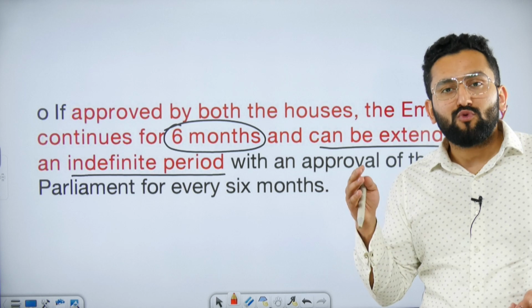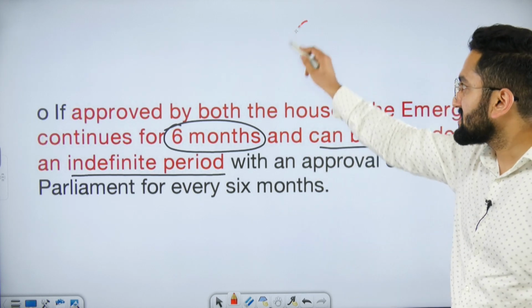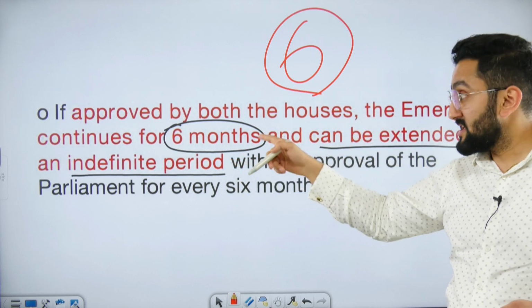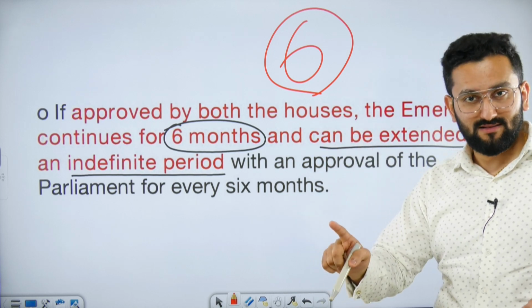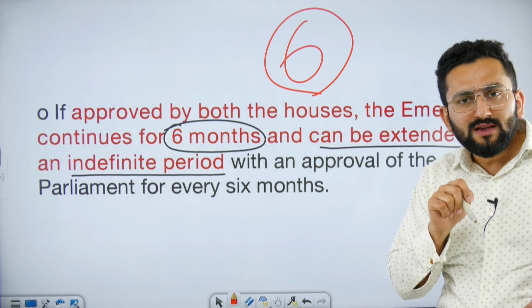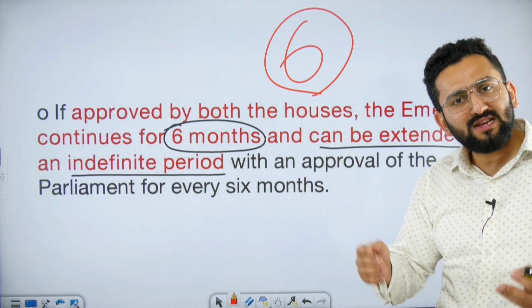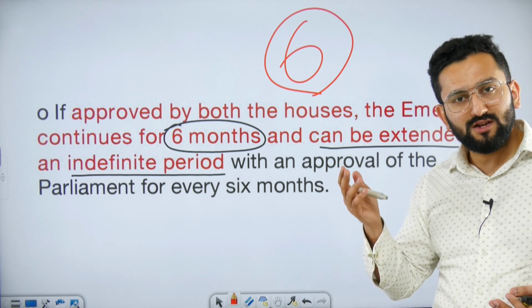Now, consider it is approved. How long will this national emergency continue? Answer is 6 months. Before the ending of the 6th month, you have to get it approved from Parliament again. Now, the point is, is there some limit, or can we keep on asking for renewal of national emergency and it can continue?